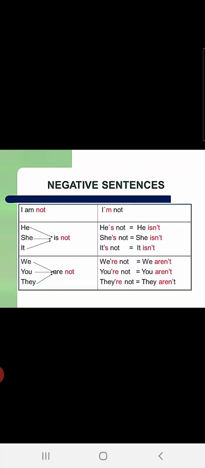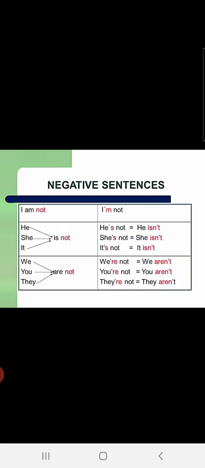You've studied about apostrophes in possessive nouns, children. You are going to use those apostrophes here also in contracted forms, in short forms. Like he, she, it is not; we, you, they are not. Children, you know this, that he, she, it are singular subjects, so we use is as a helping verb with it, and we, you, they are plural subjects, so we use are as a helping verb with it. So he is not is written as he isn't. Is not is written together as isn't. So you can see he isn't, she isn't, it isn't.